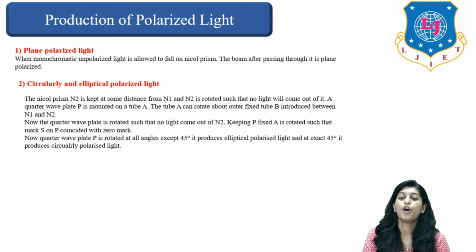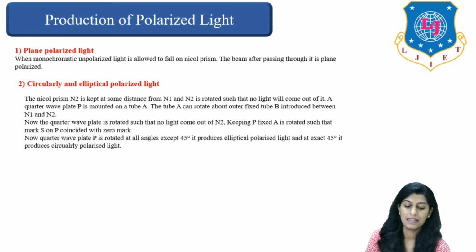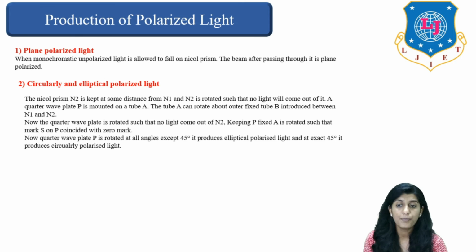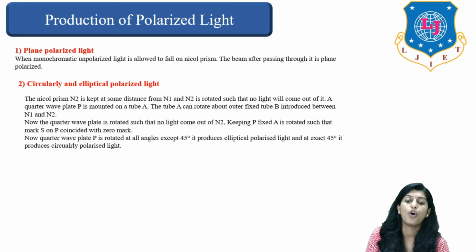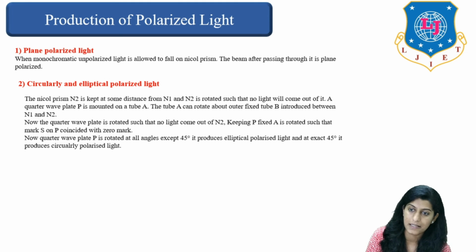Now, production of polarized light. There are two main categories: plane polarized light, and circularly or elliptically polarized light. When we talk about plane polarized light, when monochromatic unpolarized light is allowed to fall on a Nicol prism, the beam after passing through it is plane polarized, right?